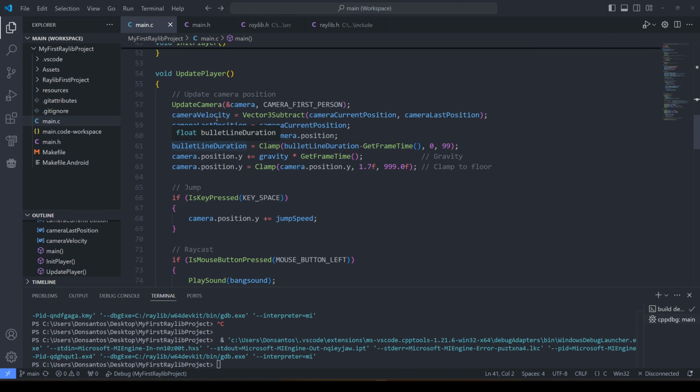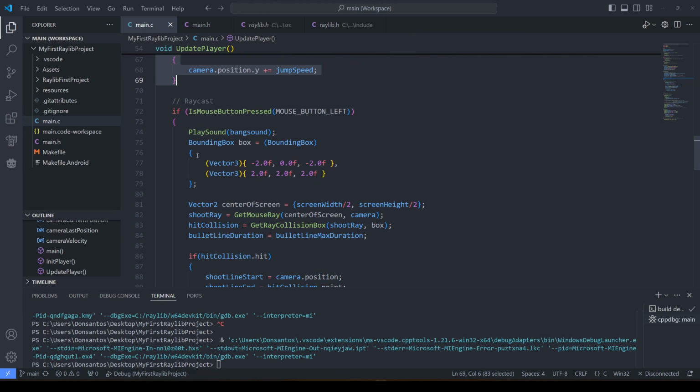Here's the initialize player, and here's the update player script. This runs every frame. We call the update camera, the built-in function that controls the camera. We track our velocity and our position. This is the decay function, so the line that we drew when we fired decays every frame. The duration is subtracted with the frame time every frame, but it's also clamped, so we can't go to minus 500 if we're not shooting. The camera is constantly falling, but it's also being clamped to the floor.